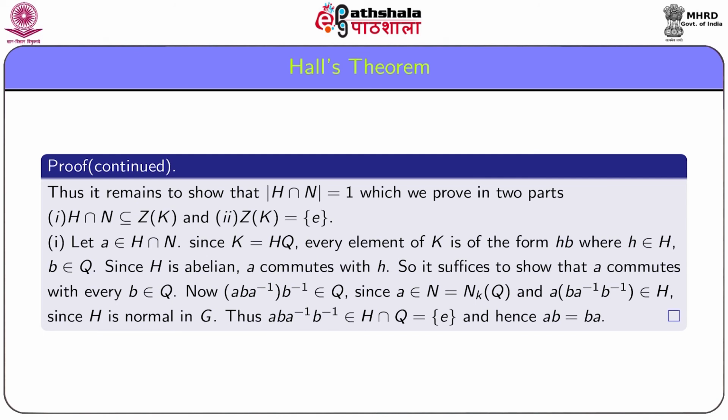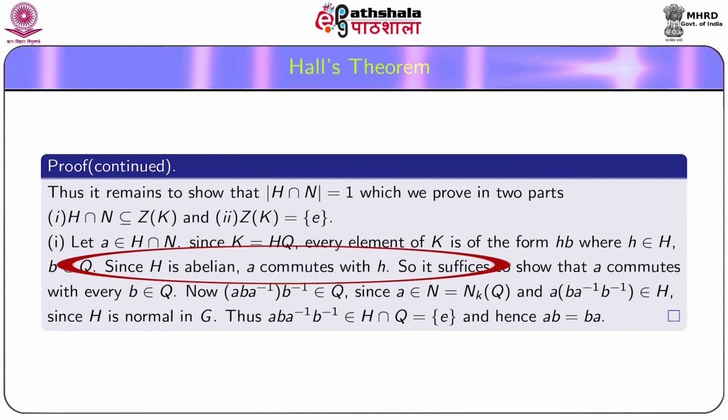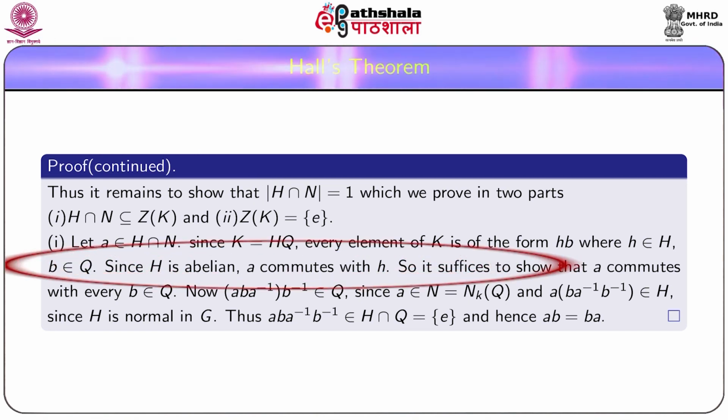For the first part, let a be in H intersection N. Since K equals HQ, every element of K is of the form hb, where h belongs to H and b belongs to Q. Since H is abelian, a commutes with h.